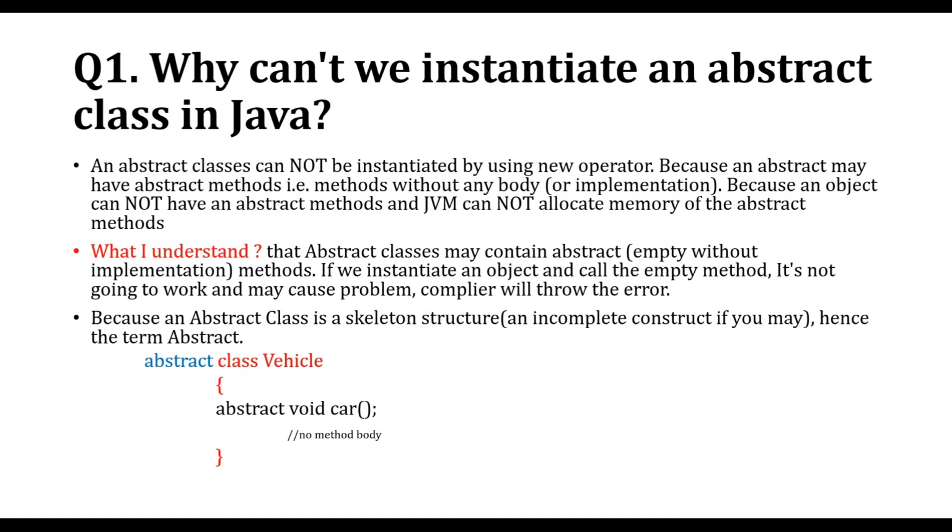So here we are first going to find the answer for the first question. Why can we not instantiate an abstract class in Java? Or why can we not create an object for an abstract class? Class name, reference variable equals new class name, right? Here we are not able to use the new keyword for an abstract class. Why? Let's go, we are going to find the answer in a practical manner.